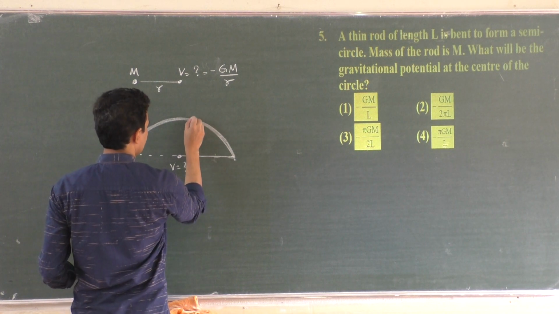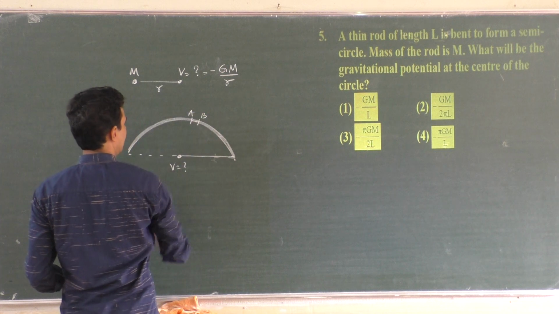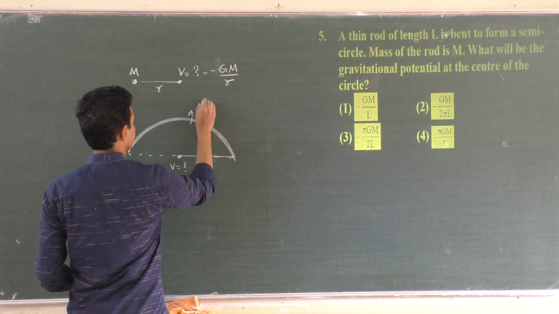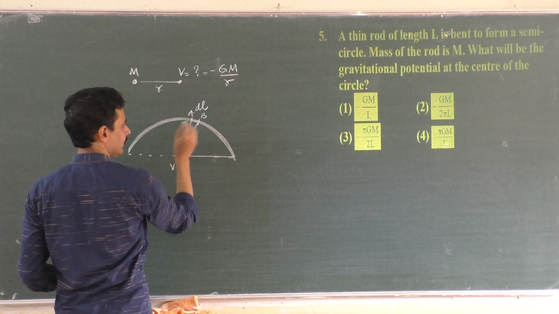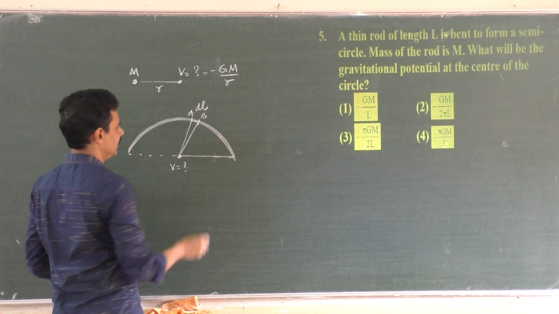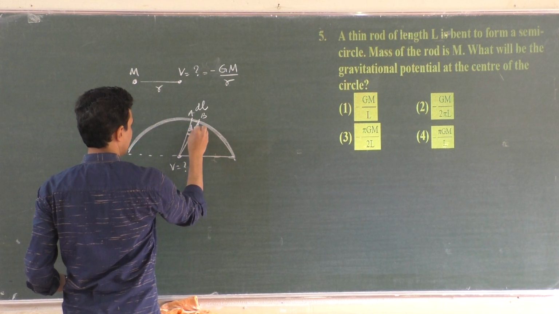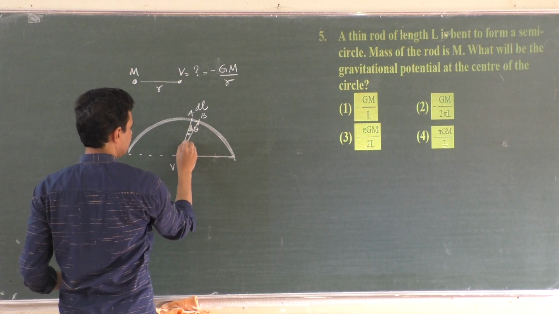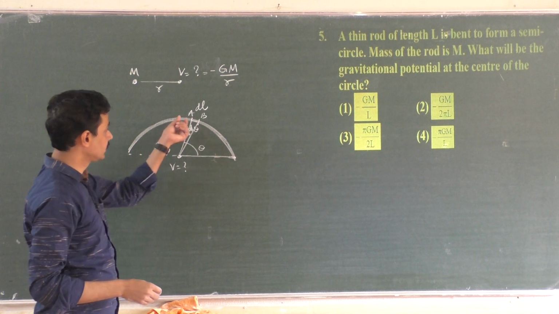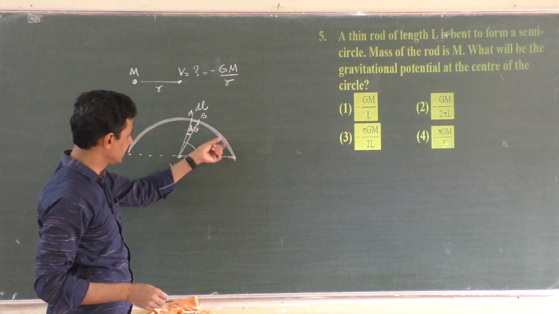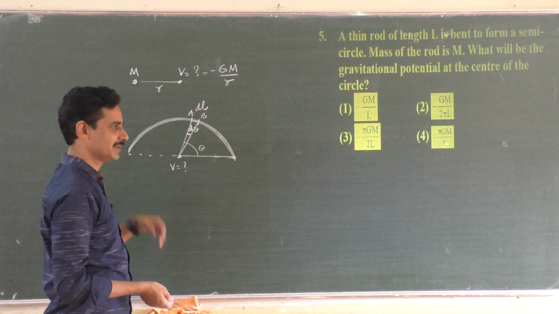I will take a small piece of the rod, length AB. Let its length be dl. Now join the two ends. The two ends are so close that it can be taken to be a point mass. Let this make an angle d theta, and let this element be at an angle theta from one end, because we take such elements starting from theta 0 up to theta 180. Find out the potential due to each point mass and then integrate it.